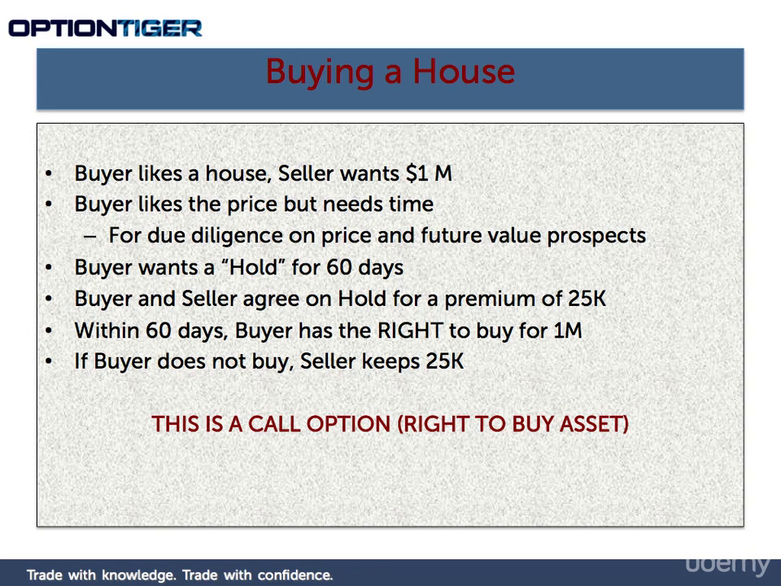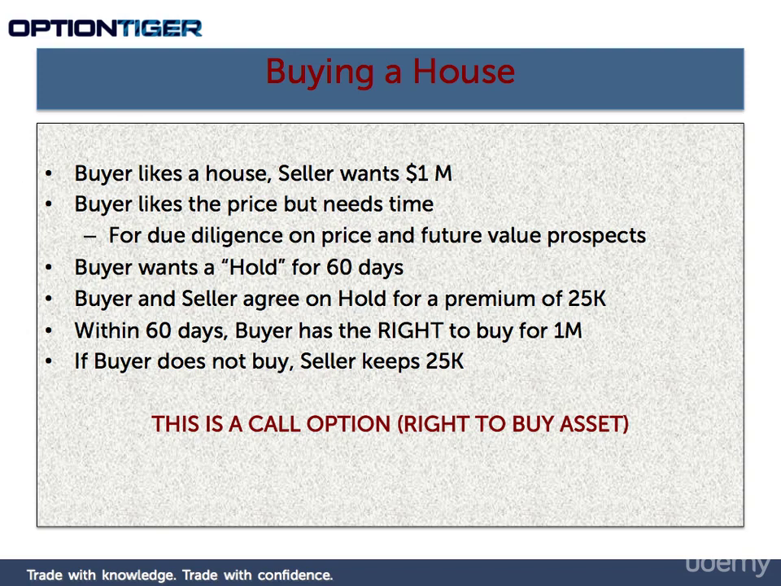It's a right to buy the asset, which is the house, at a price of $1 million, which is the strike price, and the expiry date for this option is 60 days away. So this is a simple example of a call option. As we go into this course, I want you to remember this example because we're going to continue to draw on this example for a call option. So I hope it's pretty clear.